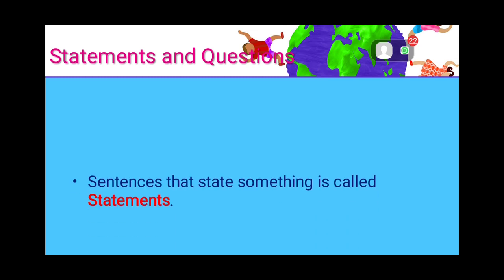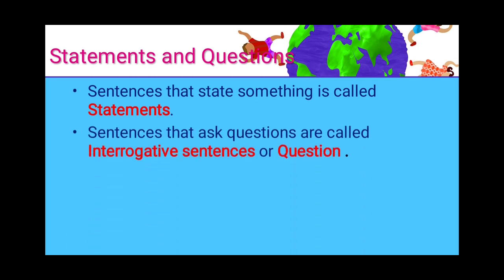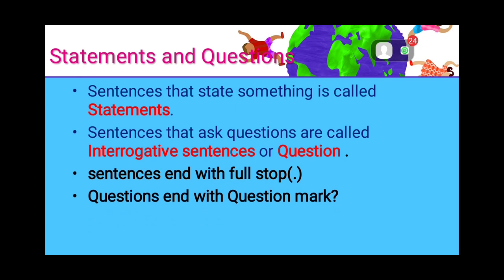So what are statements? Sentences that state something are called statements. Sentences that ask questions are called interrogative sentences or questions. So the other name for interrogative sentences is questions. Statements end with a full stop. Then the interrogative sentences or questions end with a question mark.